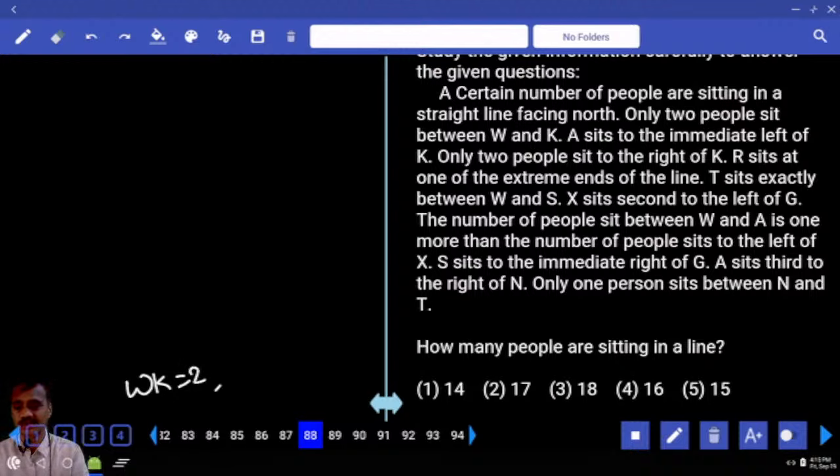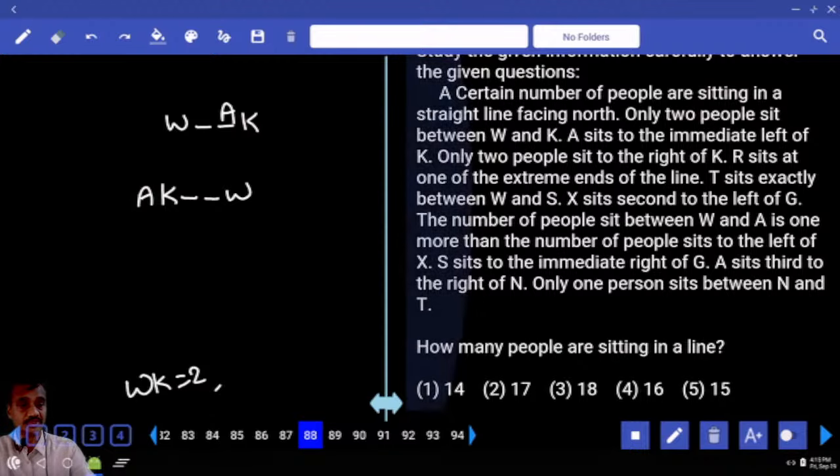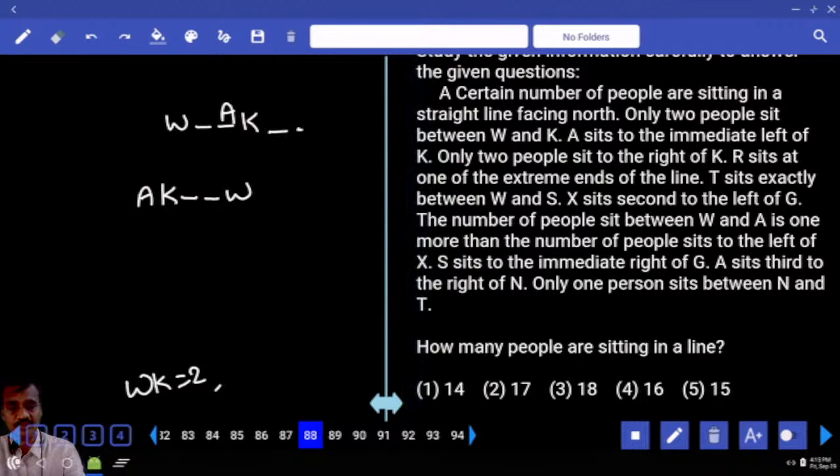And A is to the immediate left of K. And only 2 people between W and K can be like this. Only 2 people between K and W. And A is to the immediate left of K. And here again, A is to the immediate left of K. Only 2 people sit to the right of K. And only 2 people sit to the right of K. And this is invalid.